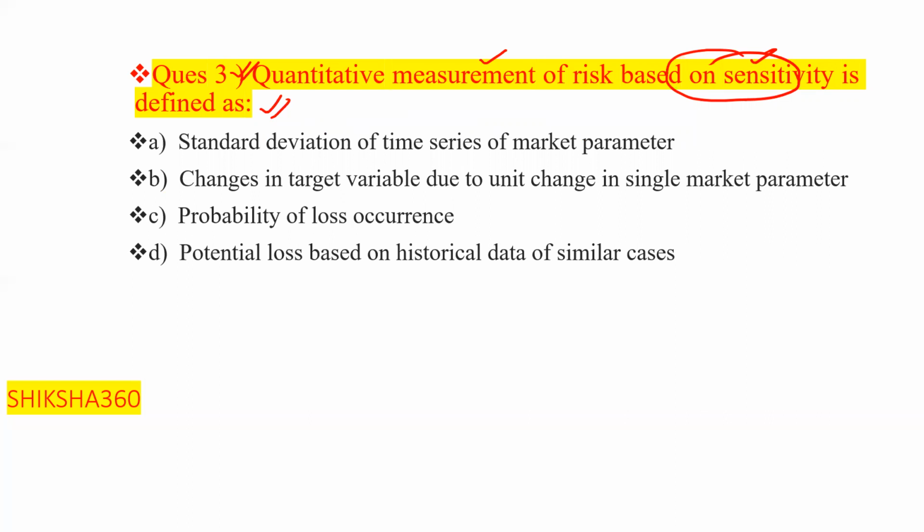Second, change in target variable due to unit change in a single market parameter. Third, probability of loss occurrence. Fourth, potential loss based on historical data of similar cases.